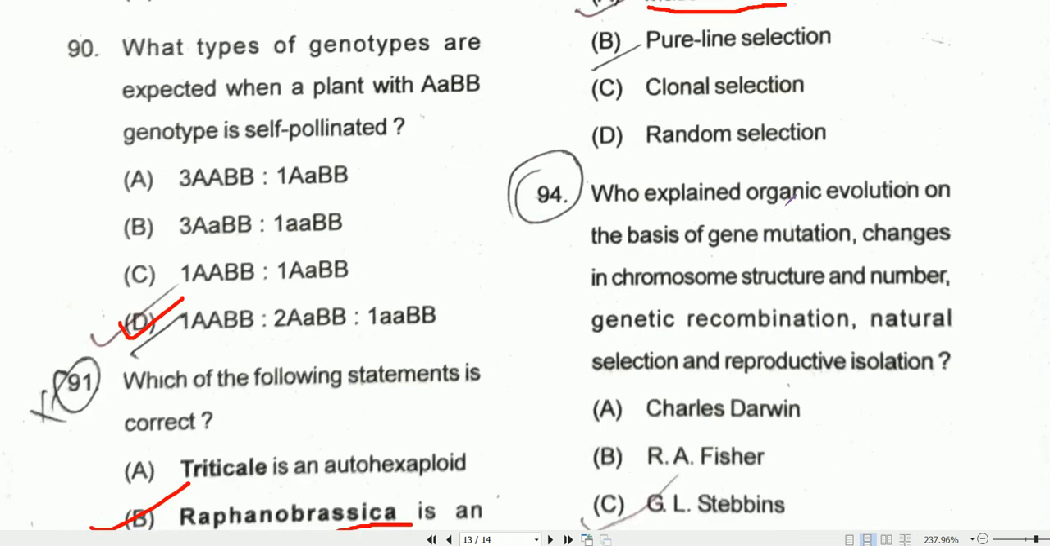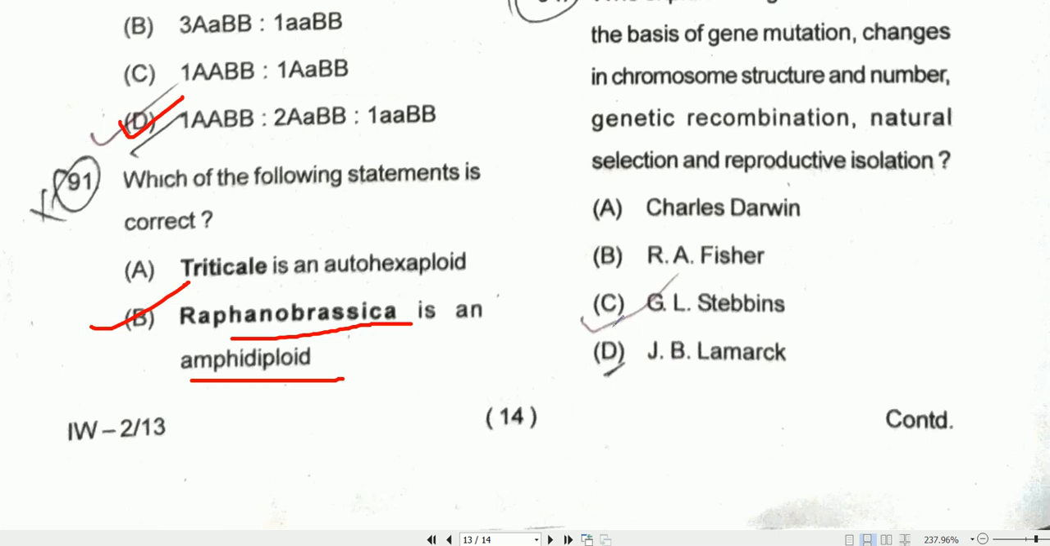Coming to question number 94, who explained organic evolution on the basis of gene mutation, changes in chromosome structure and number, genetic recombination, natural selection and reproductive isolation? So here the scientist is G.L. Stebbins. Option C will be the correct one.